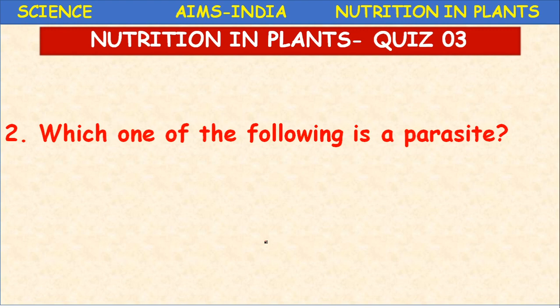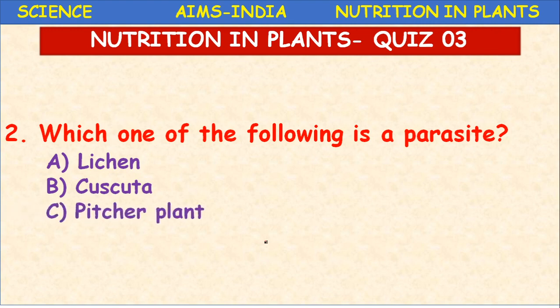Which one of the following is a parasite? Okay, here different options are there. Lichen, Cuscuta, pitcher plant, Rhizobium. Which one of the following is a parasite? Always remember, a parasite is a dependent organism, not independent.